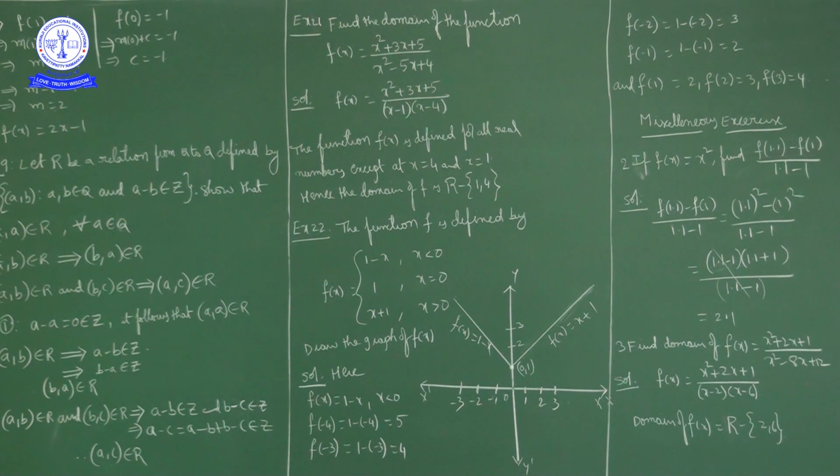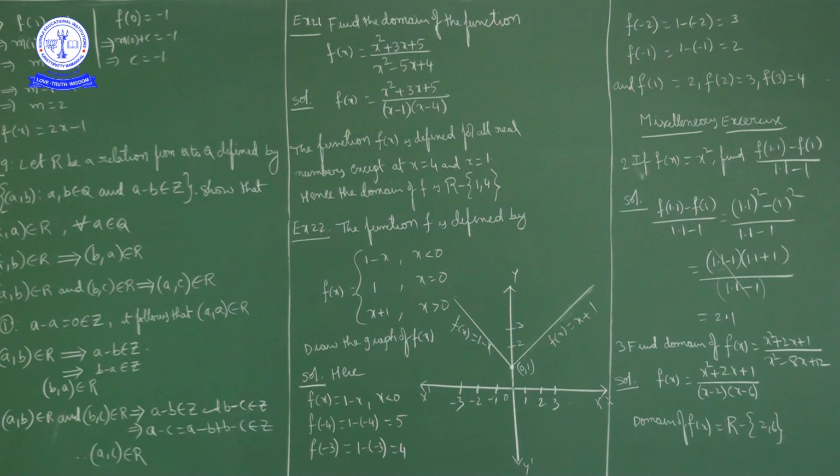Now this kind of function, again we will discuss in 12th standard, is called a piecewise function. This function is not defined uniformly throughout. For x less than 0, it is defined as 1 minus x. For x is equal to 0, it is 1. For x greater than 0, it is x plus 1.